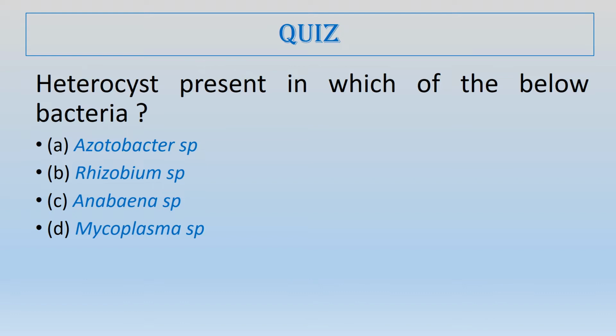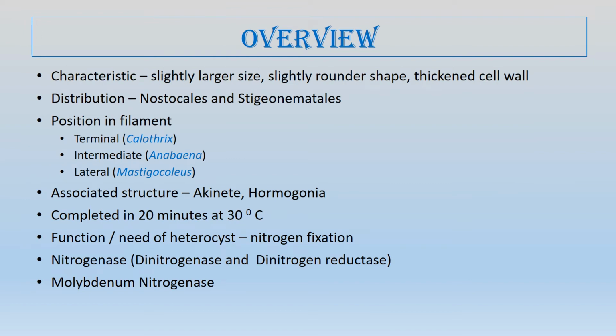Let's start the video. So for example, this is the heterocyst, and this is again one heterocyst, and the chain of small cells.